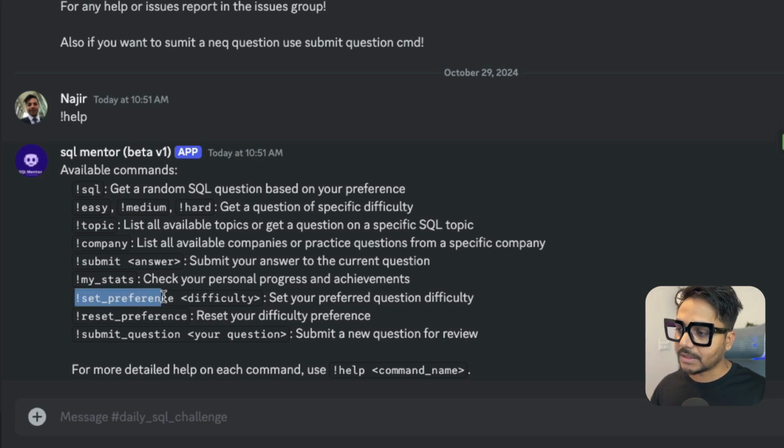Then we have preferences. In preferences we have difficulty levels. You can set the difficulty level, so next time you will only get questions from that difficulty level. If you set it to medium, you will get only medium questions. We have reset preferences, which is going to reset it again to normal. Then we have submit questions, so you just need to say exclamation sign submit questions, and you can enter your question, and it is going to be submitted. Then I will be reviewing it, and if I think it is interesting, I'm going to add that question to the database. So now let's explore this and go ahead and solve some easy level questions.